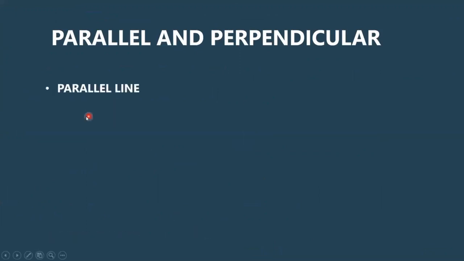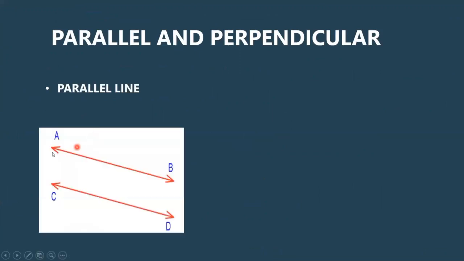Let's start with a parallel line. See, this is a parallel line. AB is one line and CD is another line. These two lines are moving continuously, but you can see they remain a constant distance apart. So they won't intersect at any point.